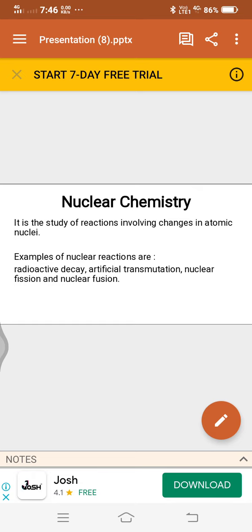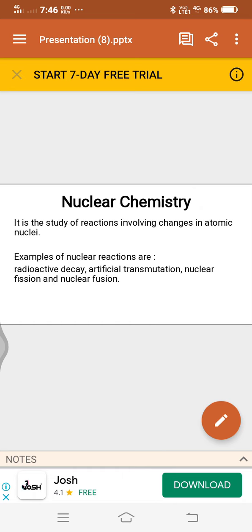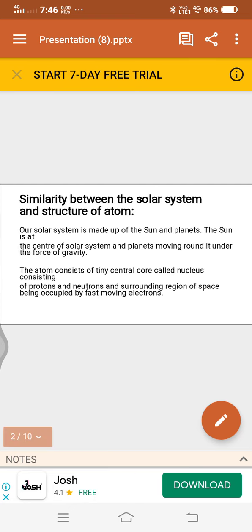Nuclear chemistry is the study of reactions involving changes in atomic nuclei. This branch started with the discovery of natural radioactivity by the physicist Antoine Henri Becquerel, 1852 to 1908.